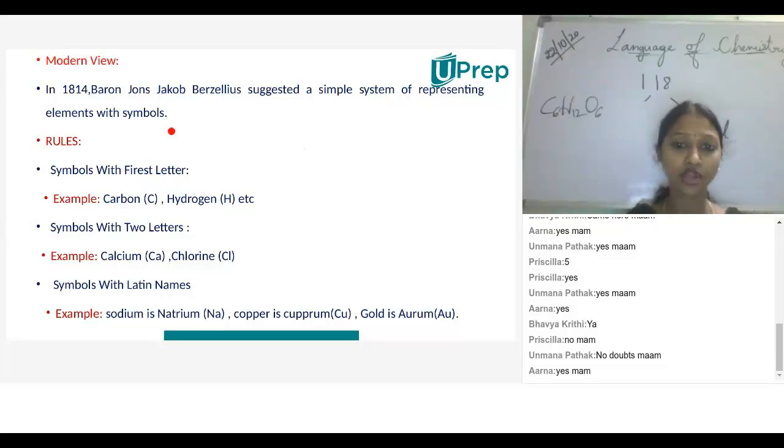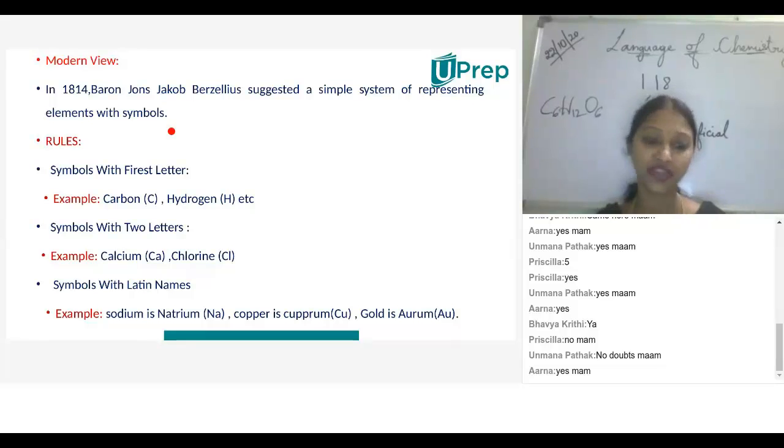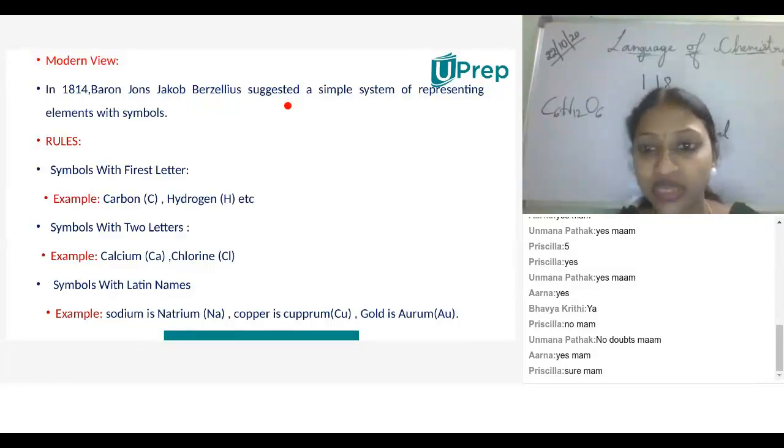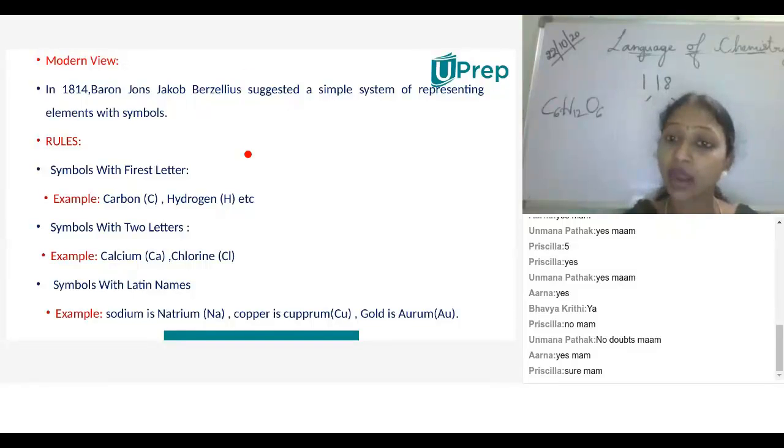So now, in our modern views, we feel it is very easy to learn the symbols, like hydrogen means H, helium means He. On what basis, within some rules, John Jacob Berzelius gave a simple representation of elements with symbols. He gave it in the 18th century, but even now we are following the same rules that he gave at that particular time.